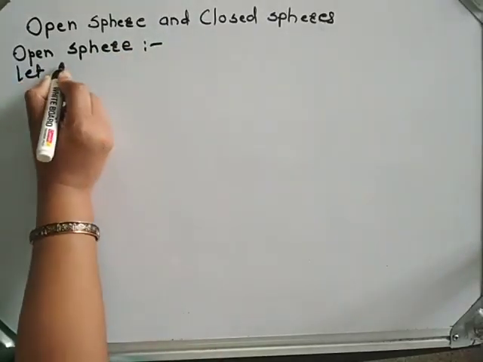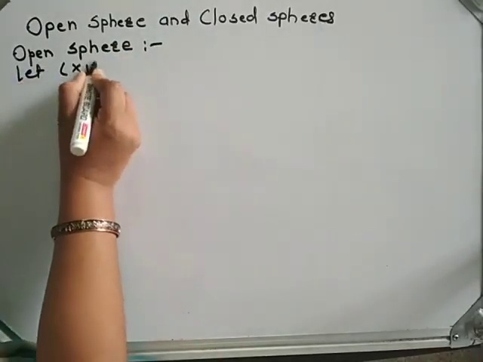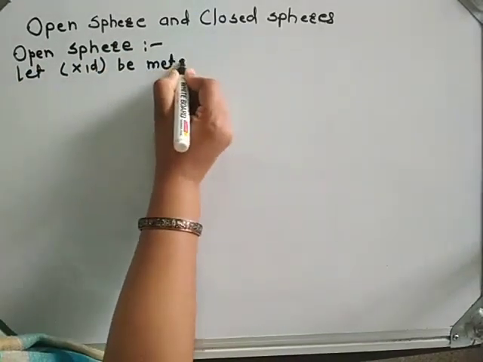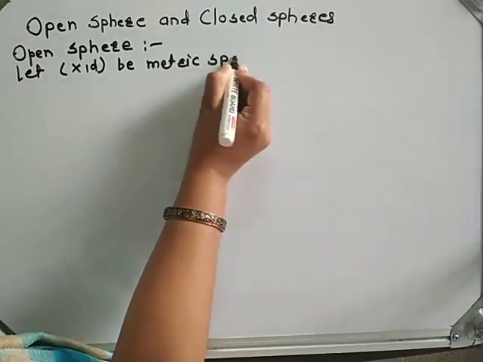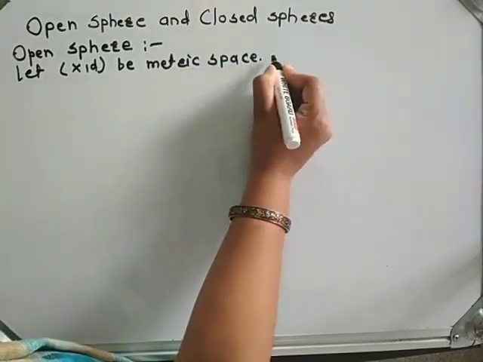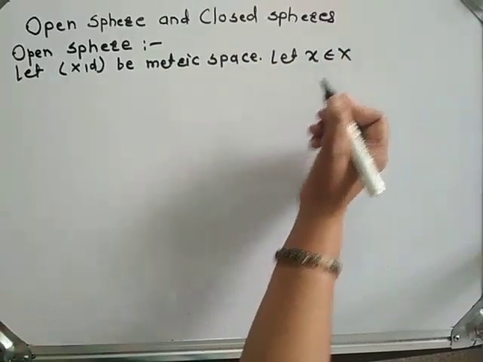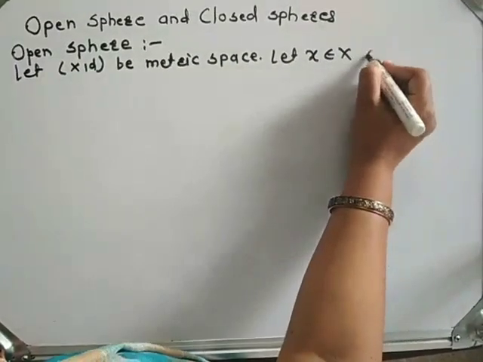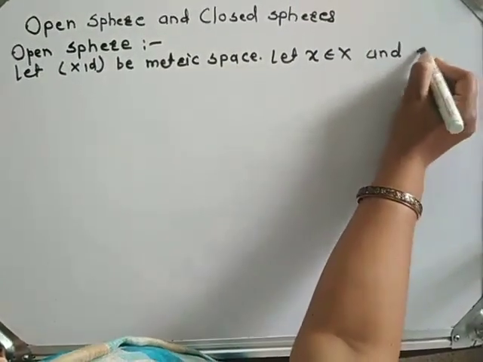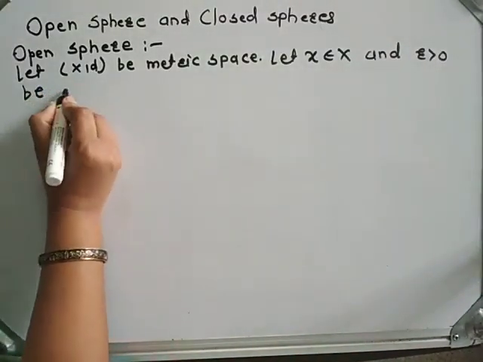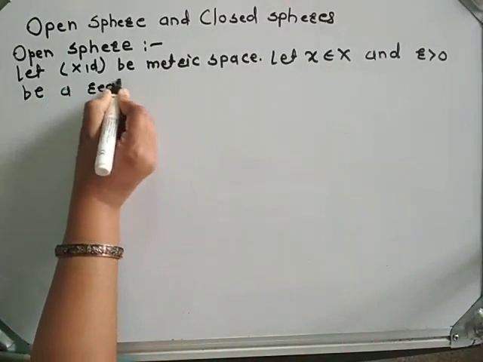Let (X, d) be a metric space. Let x belongs to capital X and r greater than 0 be a real number.